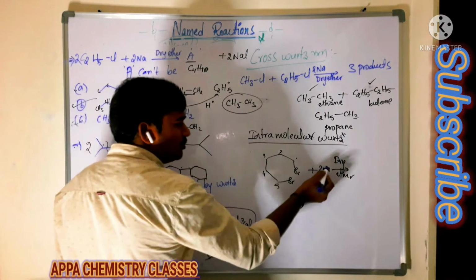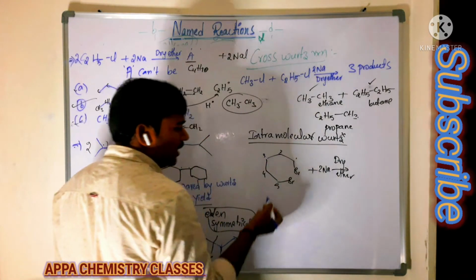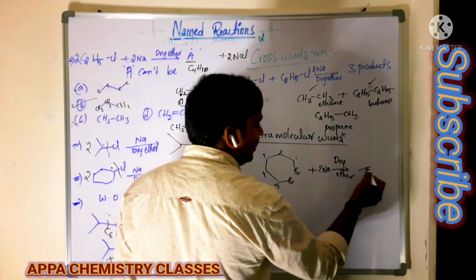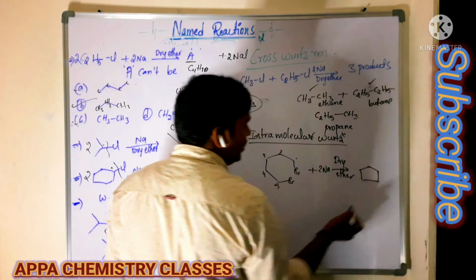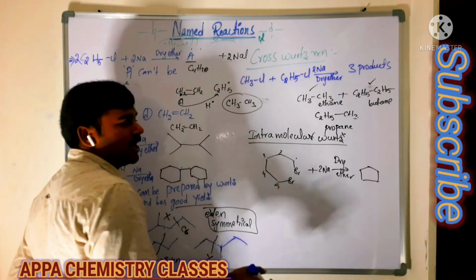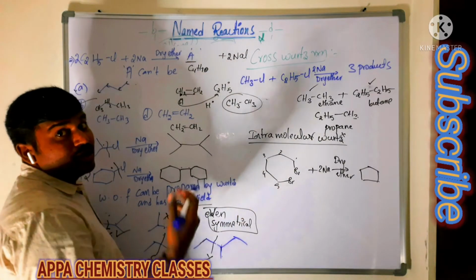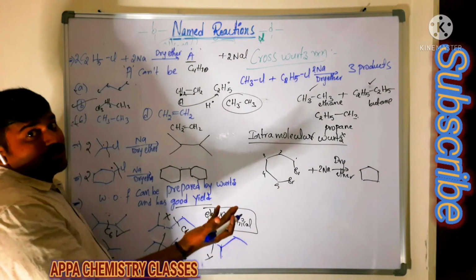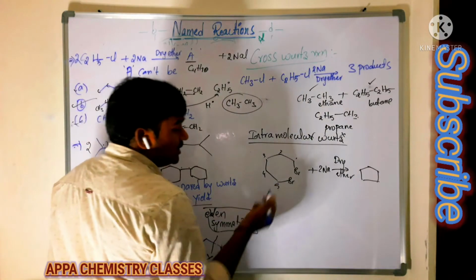then what happens? The 2 moles of sodium react, the 2 bromines are removed, and we get a 5-membered ring. So the Wurtz reaction is taking place within the molecule, so it is said to be the intramolecular Wurtz reaction. Is that clear? So next is what?